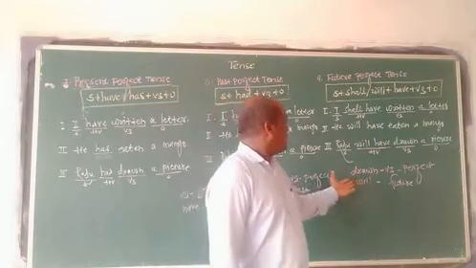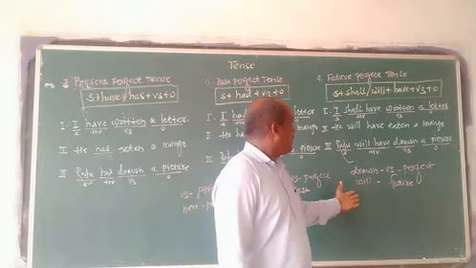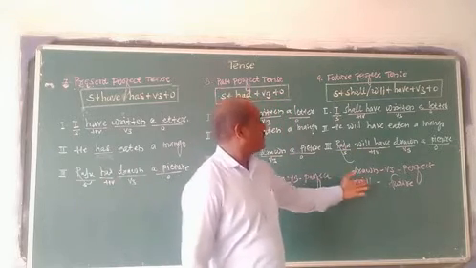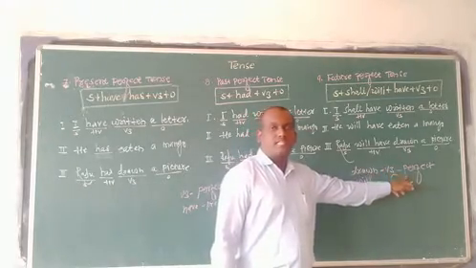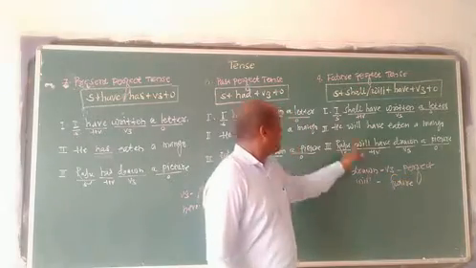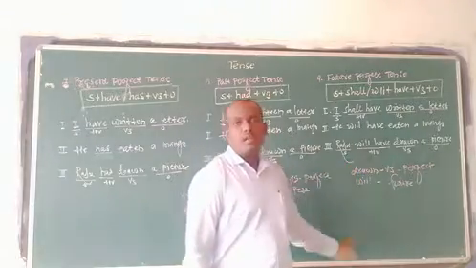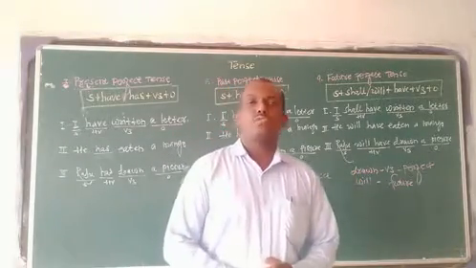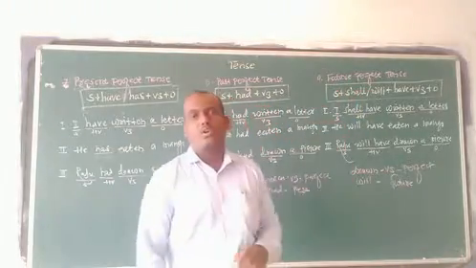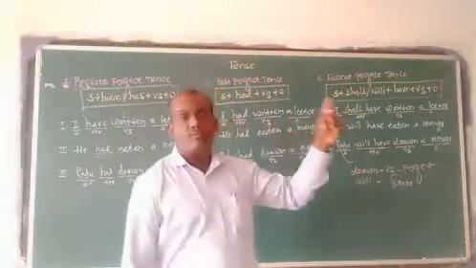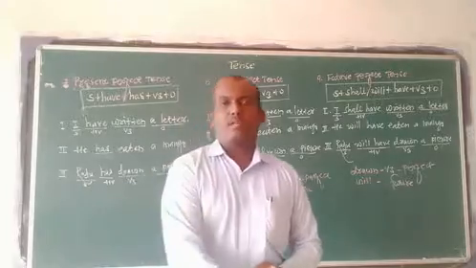The main verbs are drawn, eaten and written. Drawn is in third form, and the third form tells us that the tense is perfect, and will is used here, shall is used here, and shall and will are always used in future tense. So the tense is future perfect tense. Am I right? Okay.